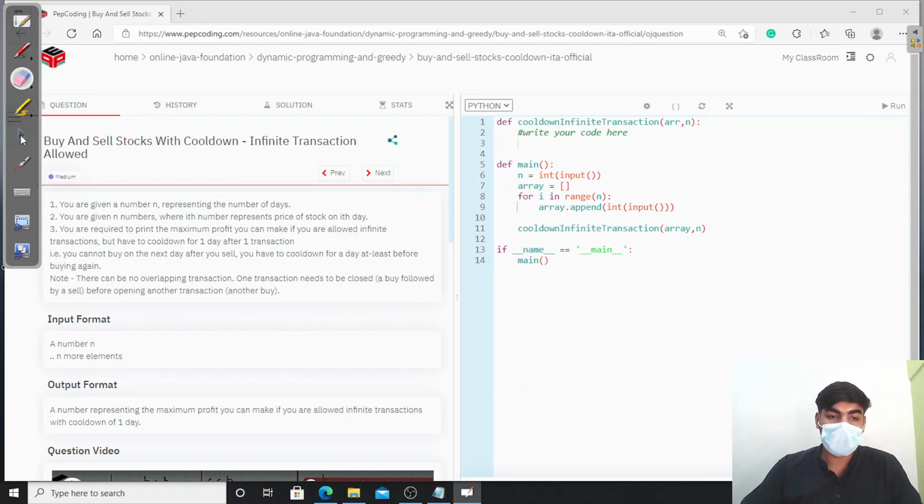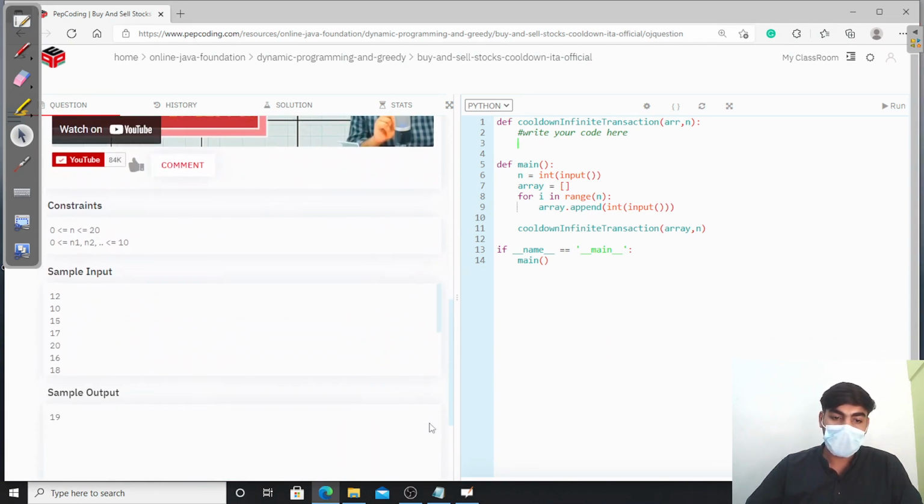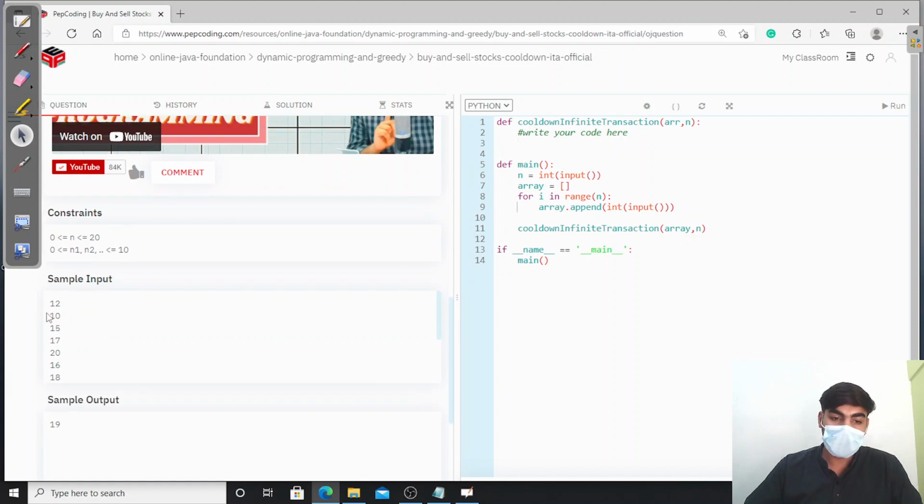Okay, so let's see what input and output they are providing us. In the sample input they are providing 12 days and the prices according to these days, and in the sample output we have 19. So for the given input we get a maximum profit of 19 by doing infinite transactions and taking a cooldown after completing one transaction. So quickly move to our whiteboard and discuss our approach.